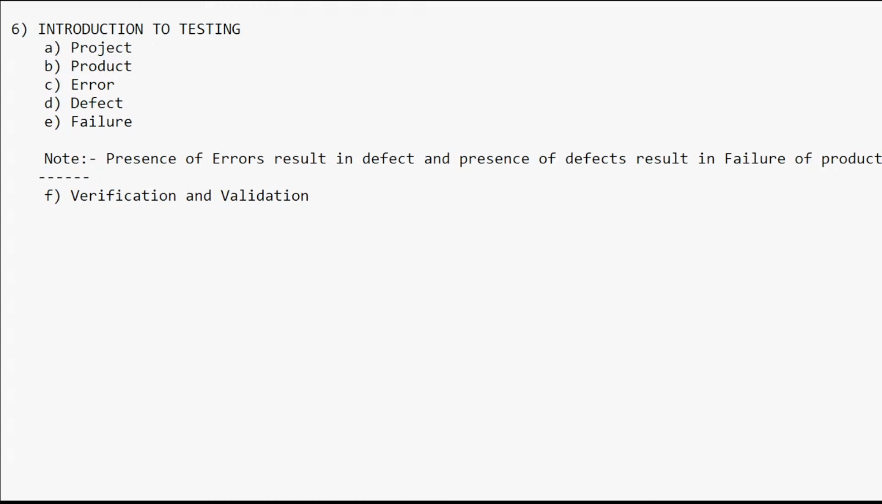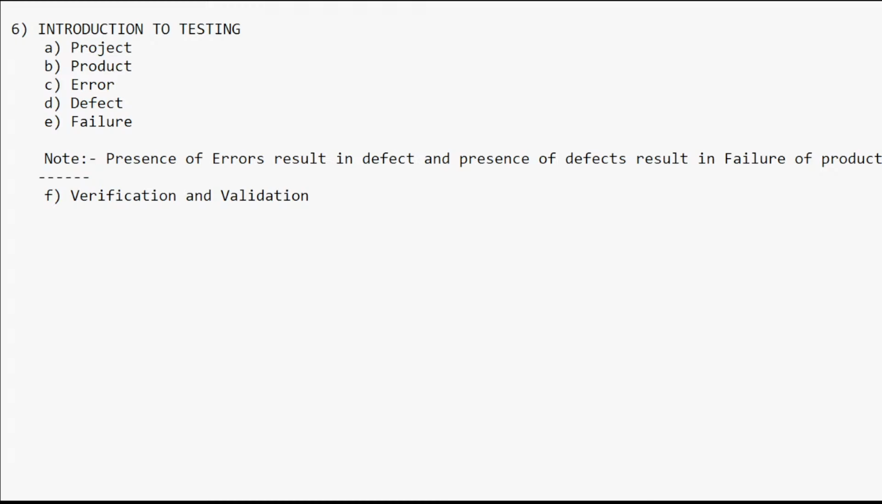That is called verification. When you come to validation, it is a process of checking whether the developed project is right or not, after development of the project. Only then are we going to use this validation concept.